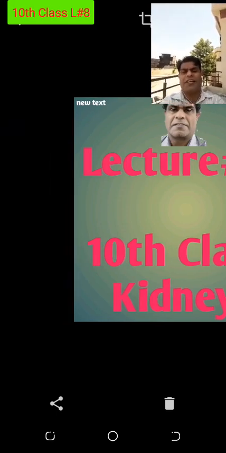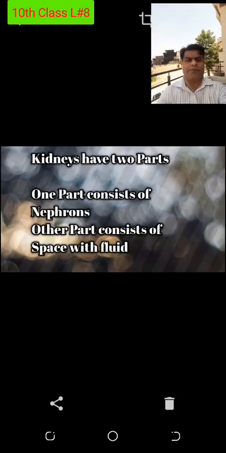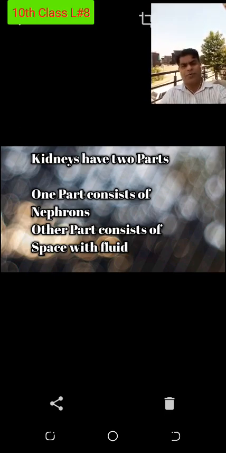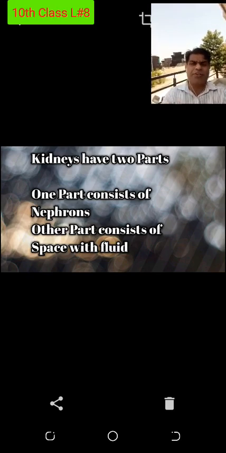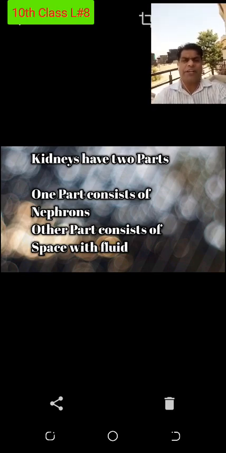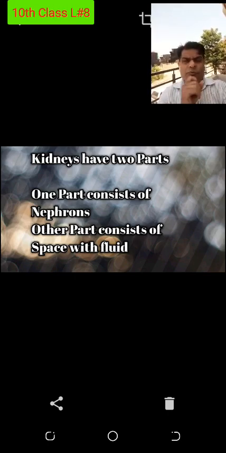Now inside the kidney, heroes of the excretory system, once again I will refer: the kidneys are the heroes of the excretory system because these are the organs which remove the nitrogenous waste components from your body. How many heroes are present? Once again I will tell you, two heroes. What are the structures present in the kidney due to which kidneys are able to remove the nitrogenous waste component from the blood? You are getting the true function of the kidney.